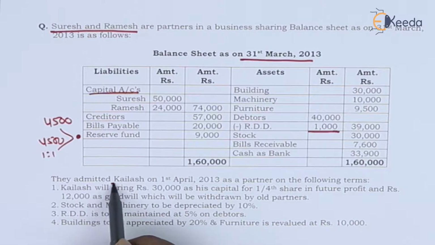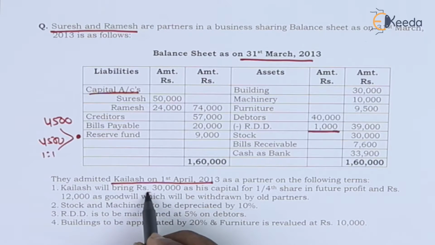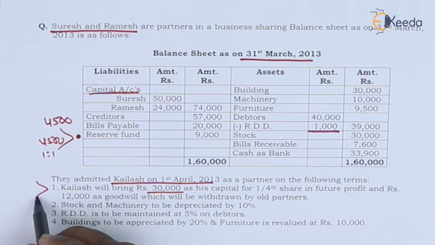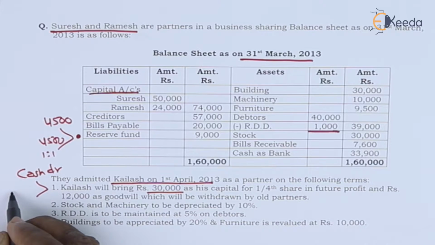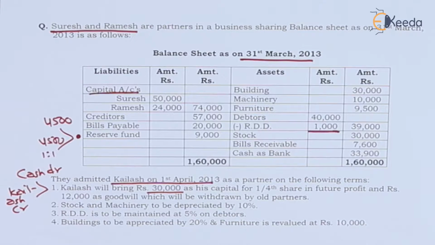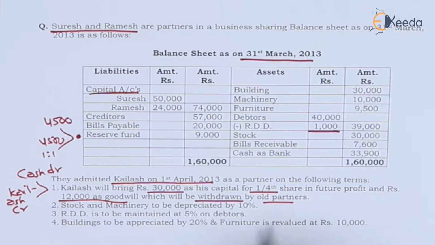They admitted Kailash on 1st April 2013 as partner on following terms. Kailash will bring 30,000 as his capital. So it will have two effects. Cash debit, Kailash capital account credit for 1/4 share in future profits and rupees 12,000 as goodwill, which will be withdrawn by old partners. So goodwill is brought in cash and it is withdrawn by old partners.